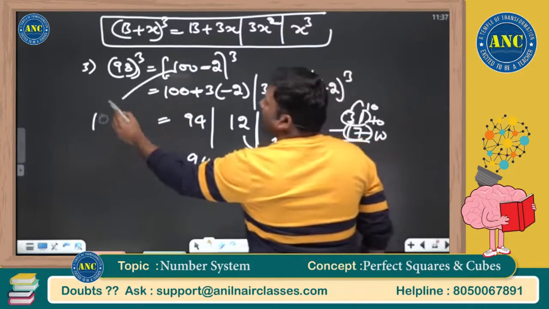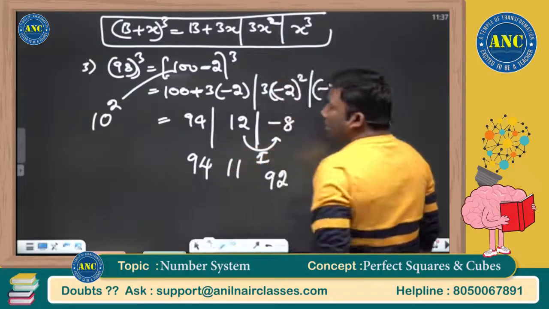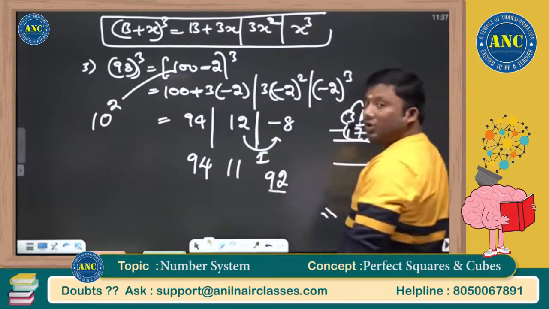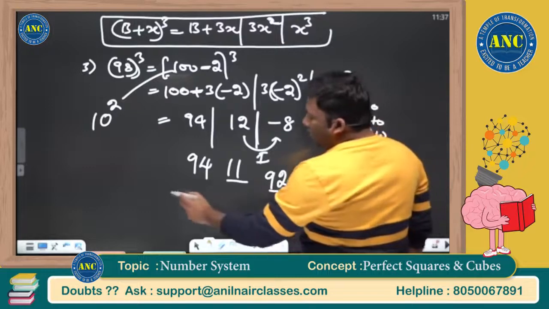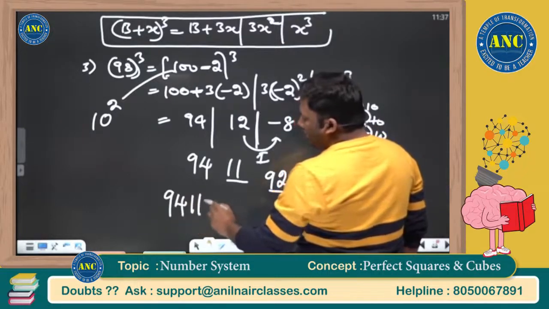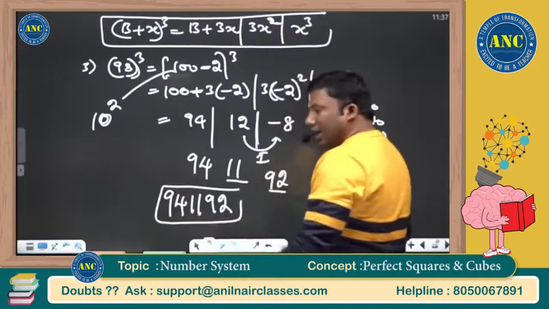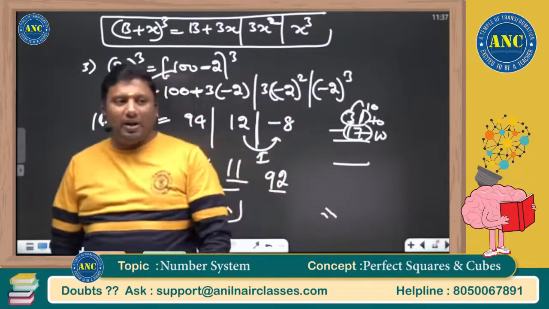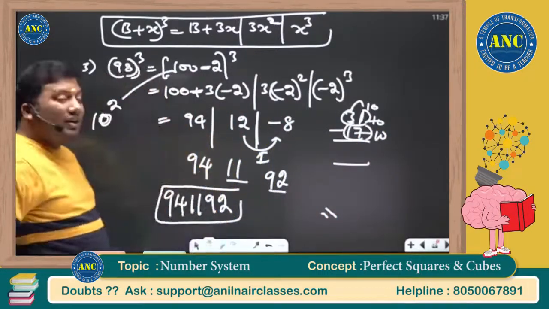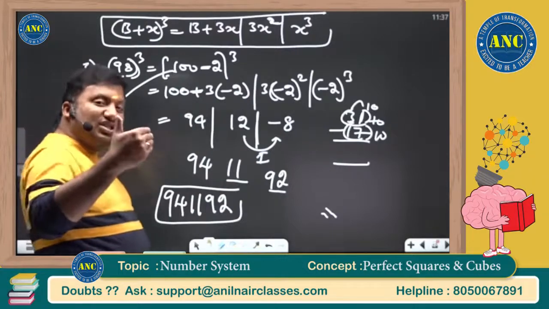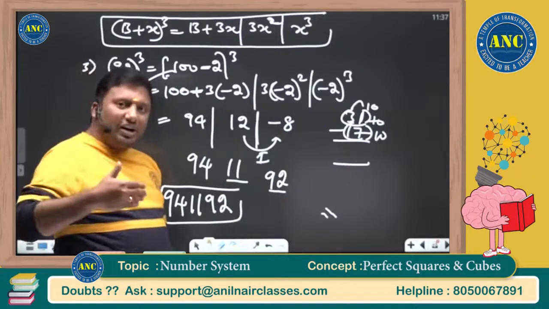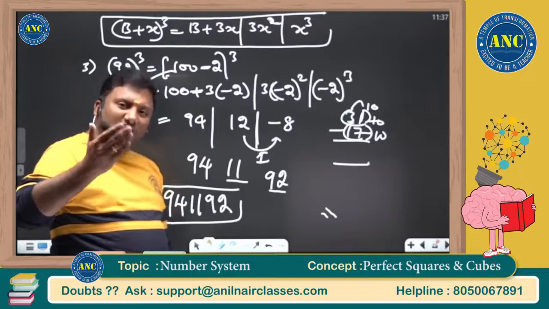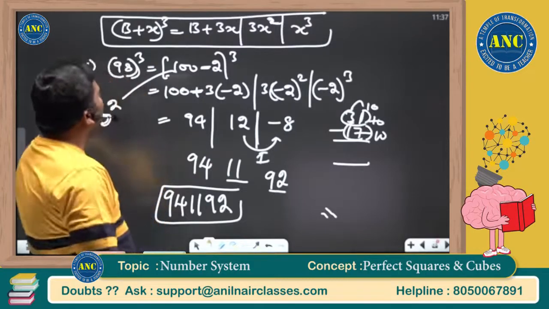100 is 10 square, so the last two places should have 2 digits. 92 is a 2 digit, 11 is a 2 digit. So the answer for this question is 941192. Please make a note of it. We did the numbers which are just greater than 10 power k. Third example is we are doing the numbers just less than 10 power k.